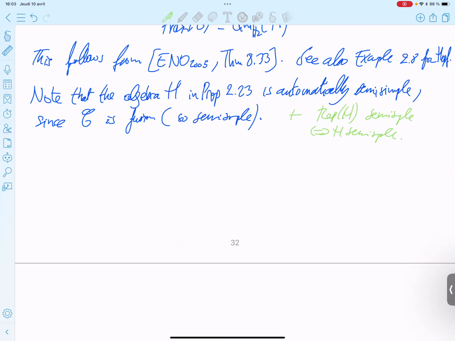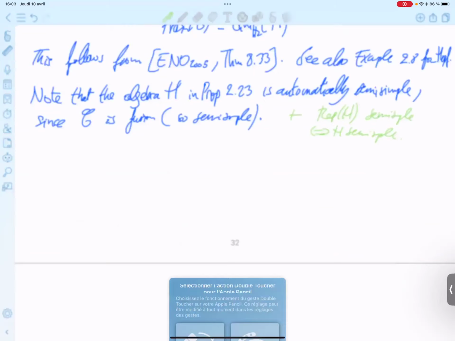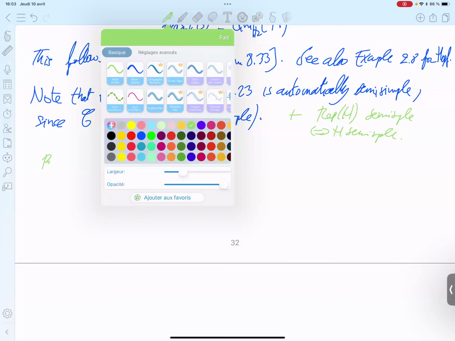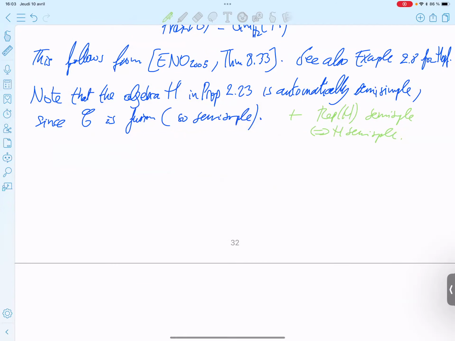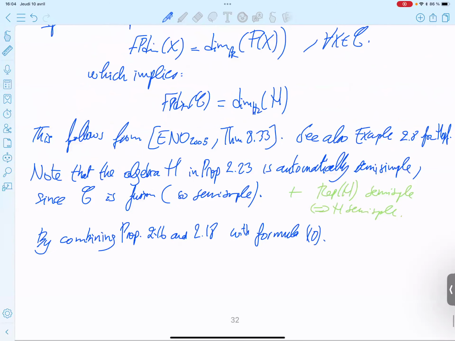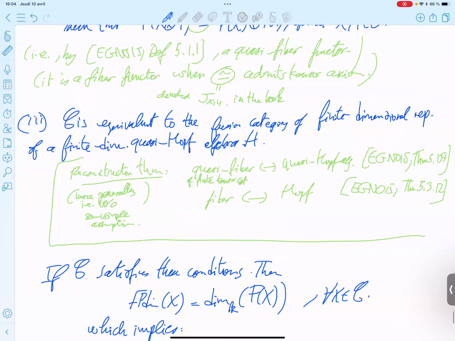There is a unique positive structure. So by combining Propositions 2.16 and 2.18 with formula 10, let me check that.